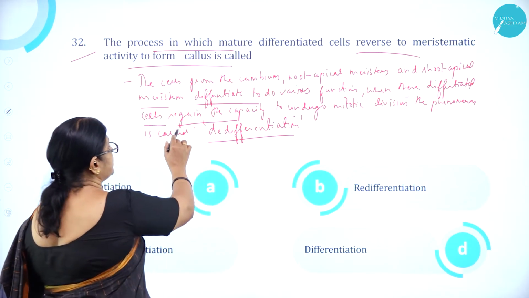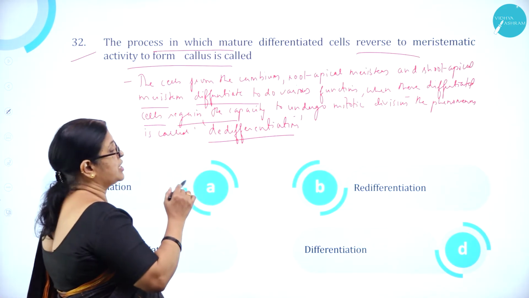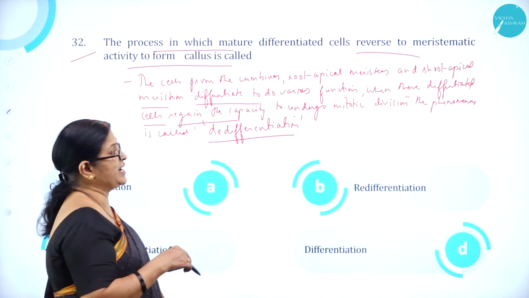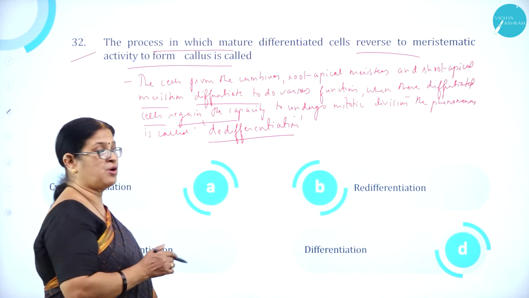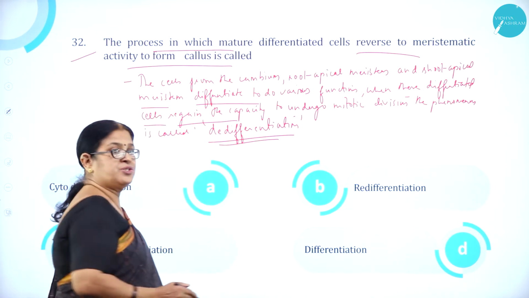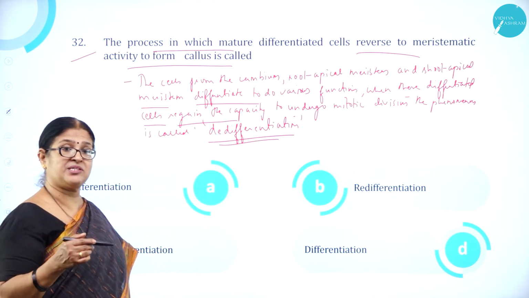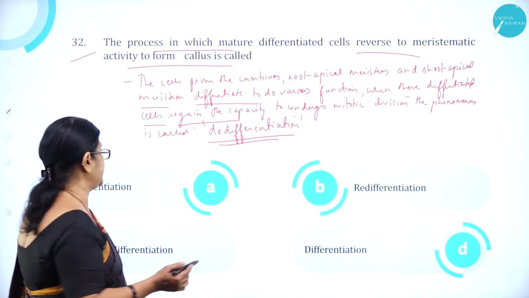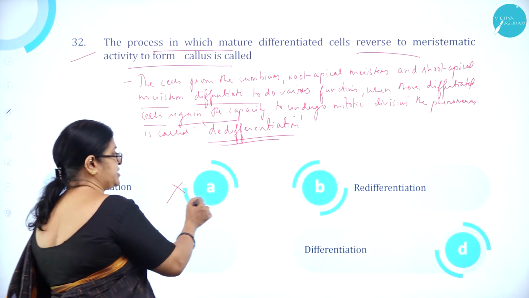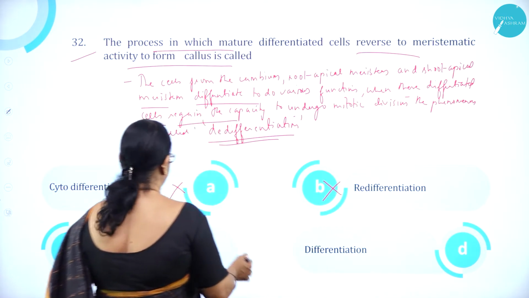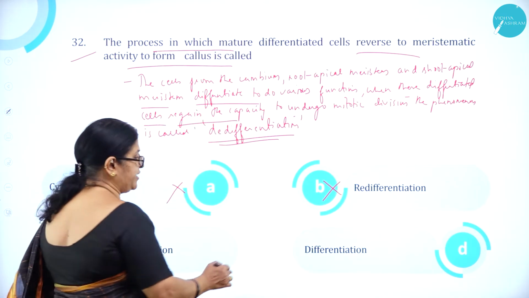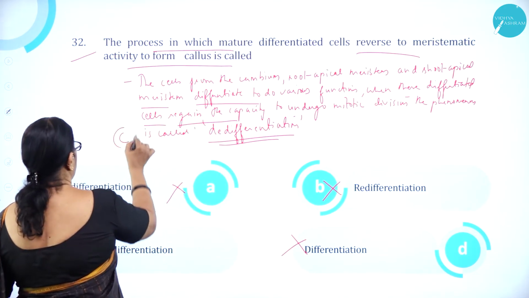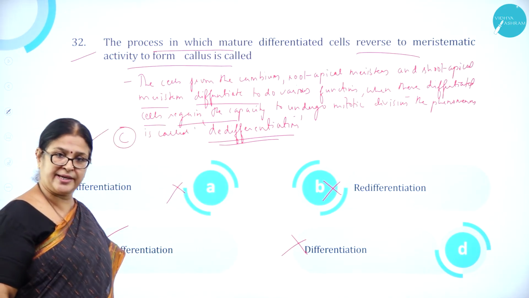When these differentiated cells regain the capacity to undergo mitotic division, that is regaining the meristematic activity, the phenomenon is called dedifferentiation. So the process of regaining back the meristematic activity at times when needed is called as what? Dedifferentiation. So option A, cytodifferentiation, is wrong. Option B, redifferentiation, is wrong. Option C, dedifferentiation, is correct. And option D, differentiation, is wrong. So option C is correct.